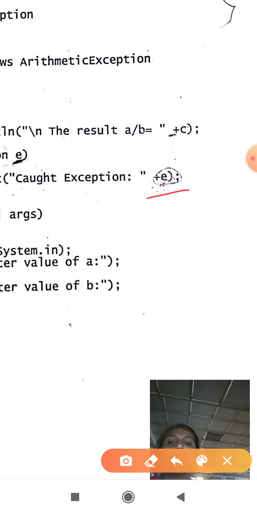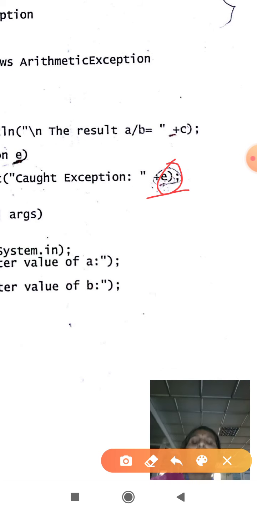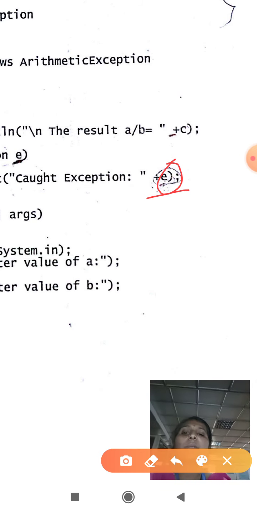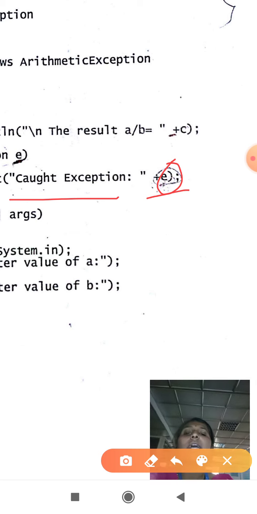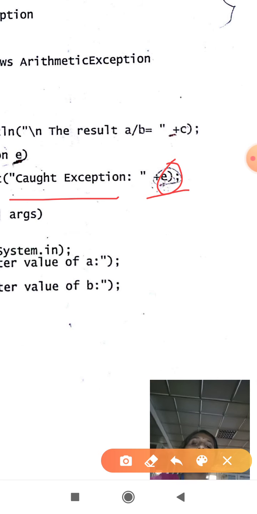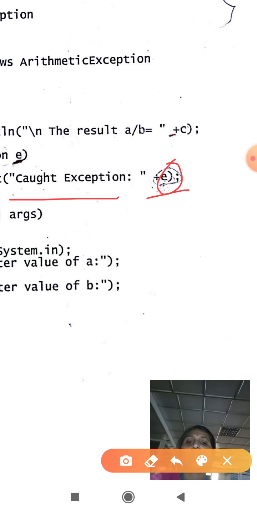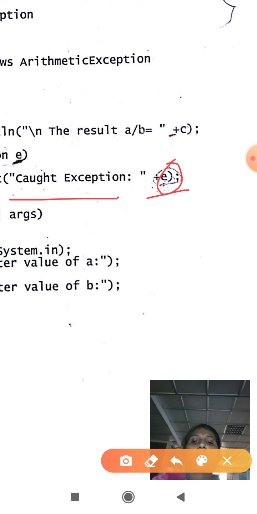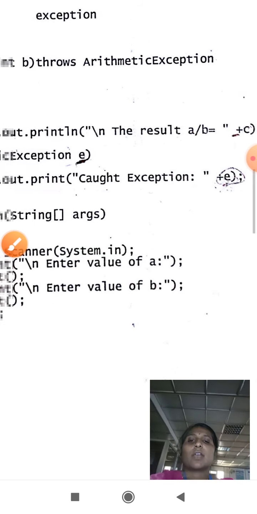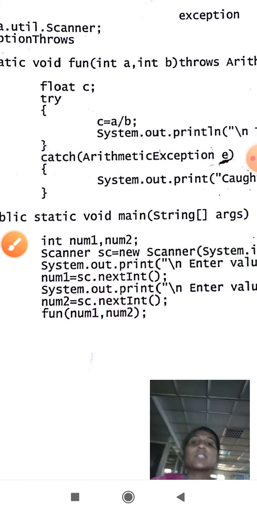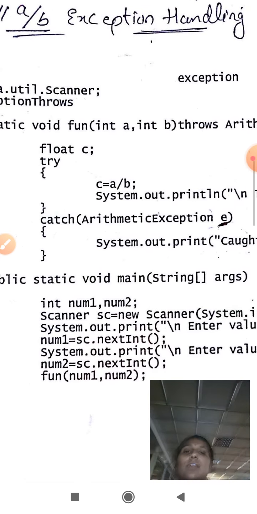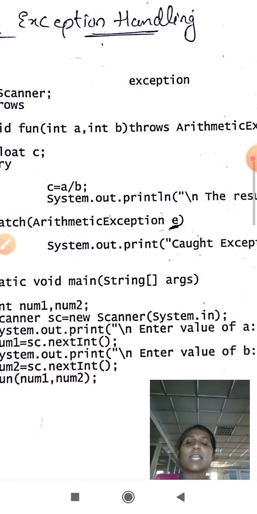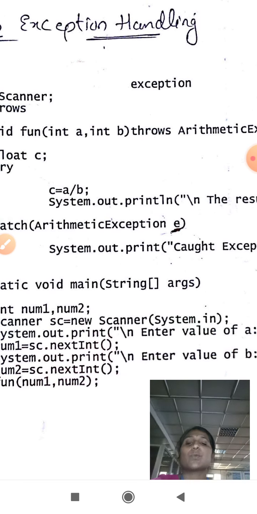Here e is a variable storing the error message that is raised by dividing an integer by 0, and that is displayed on my screen: caught exception colon arithmetic exception, divide by zero error occurs. You will get an error. So this is the explanation for divide by zero exception handling. We have taken arithmetic exception as a case, and this is how your program executes.